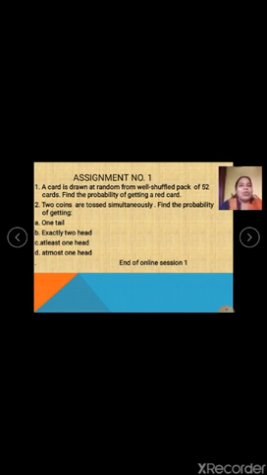Now the second question is, 2 coins are tossed simultaneously. So accordingly you have to write the sample space and find the probability. I have given you 4 different sub questions. So you have to take this as event A of getting one tail, event B exactly two heads, event C at least one head, and event D at the most one head. At the most, I have told you, means maximum one head, even if it is not there, that has to be considered. This you need to remember for at the most. And at least means what? Minimum one head, even if more is there, should be considered. Okay, so these are the two very important types of sums which can be asked when coin questions are asked.